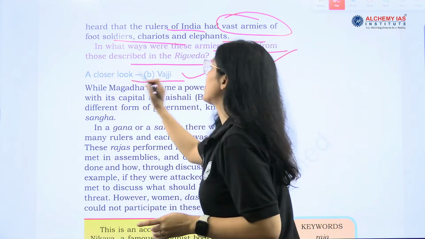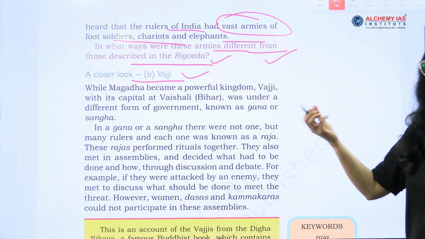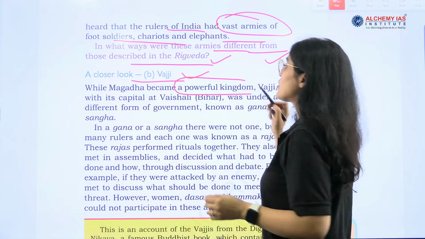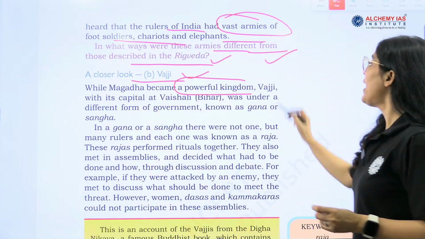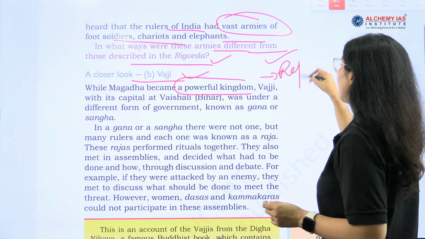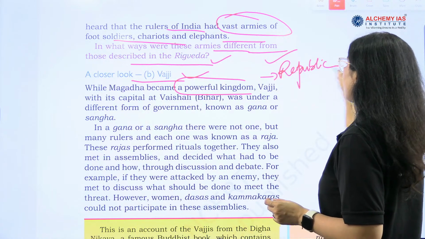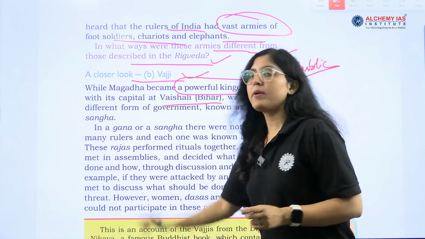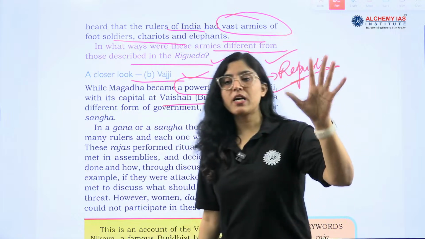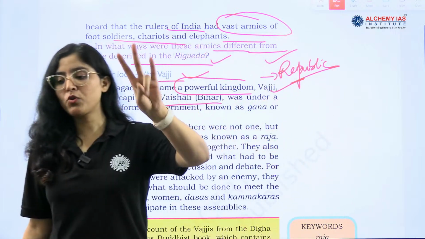Closer look, Vajji. So, Vajji, very important. It was also a powerful kingdom, and it was a republic. Very, very important. Vajji with its capital at Vaishali. What is the capital of Magadha? Tell me the names of the two capitals.